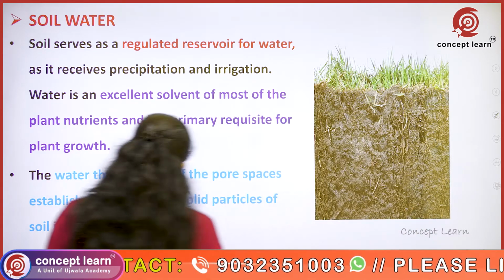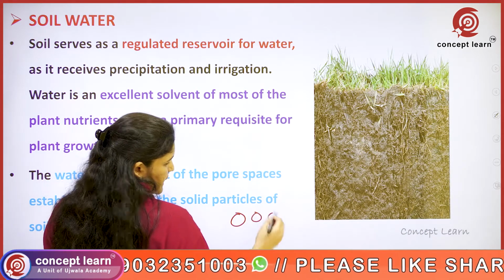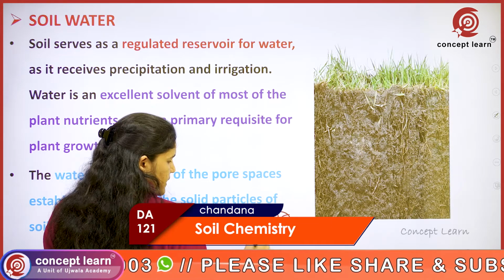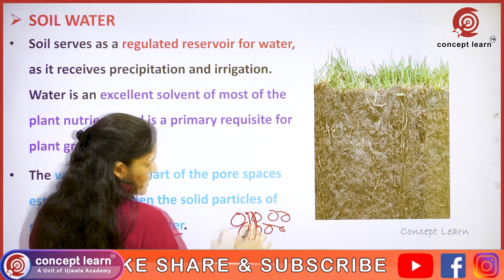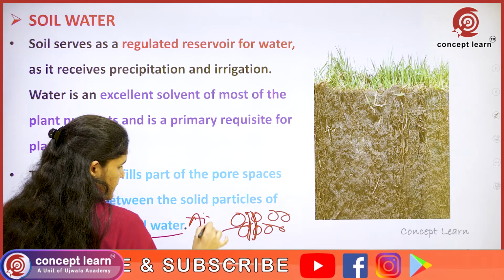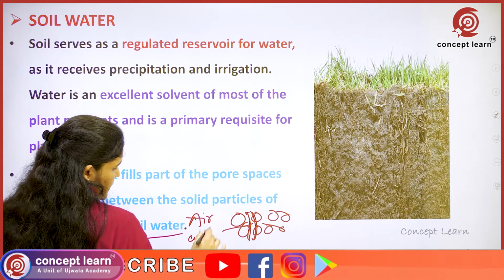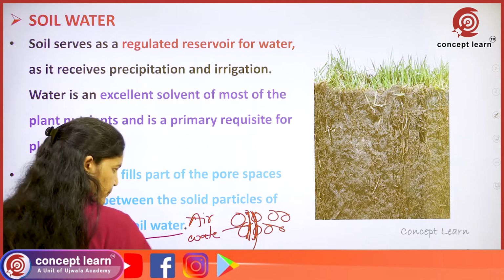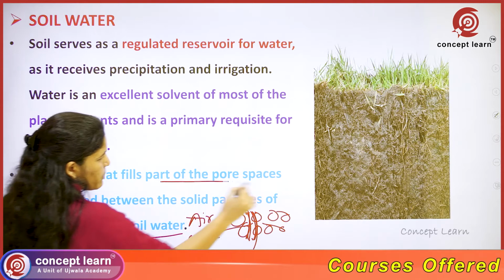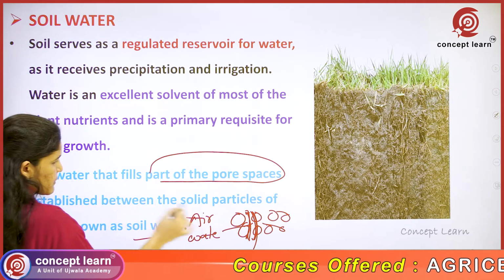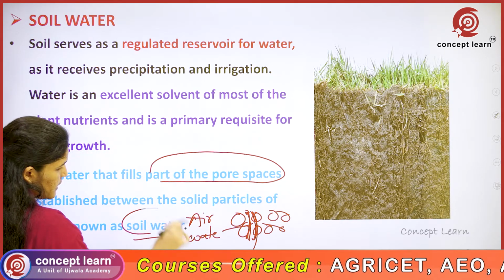Soil water, nothing but the water that fills part of the pore spaces established between the solid particles, is known as soil water. Suppose if you take a soil, it usually contains soil particles and also pore spaces. Some amount of these pores are occupied by air and some amount by water. The amount of water present in these pore spaces is called soil water.